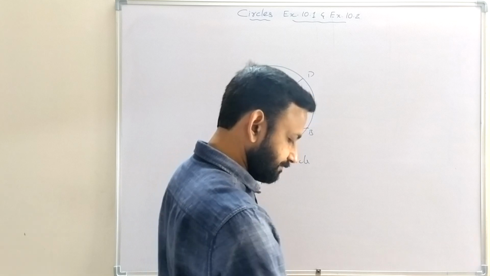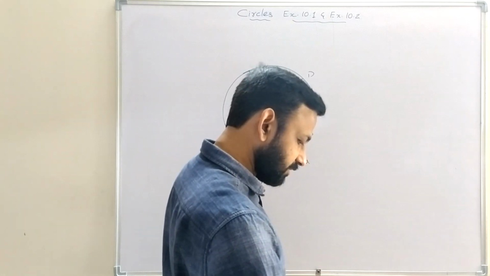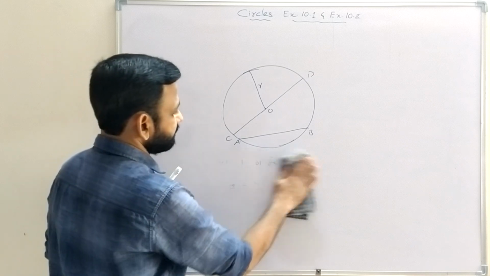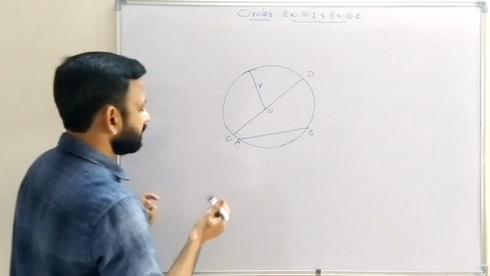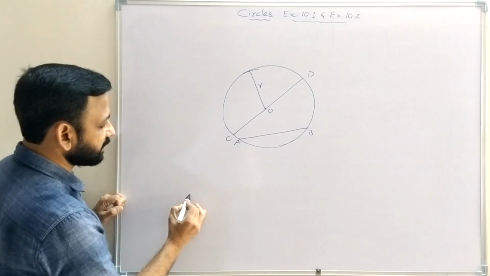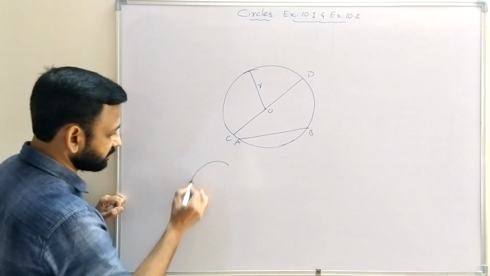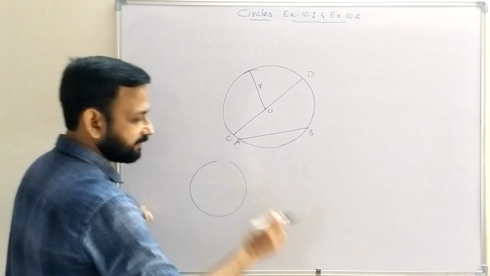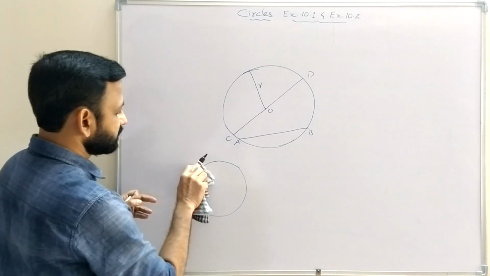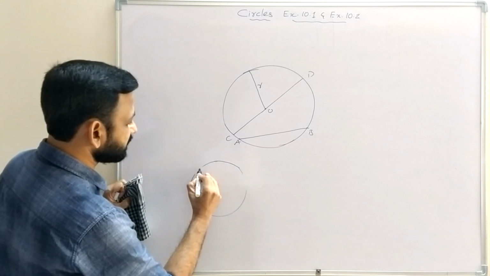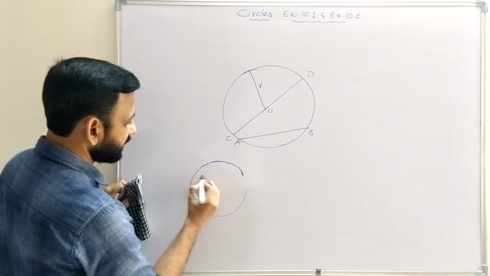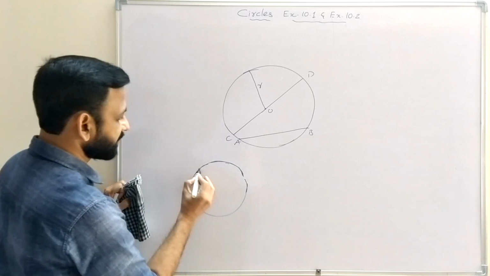Then we will learn about the arc of a circle, the part of a circle. When we take one part of the circle, that is called an arc of the circle. So this is one arc, and similarly this is another arc.